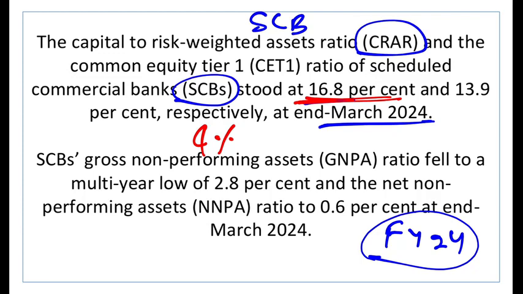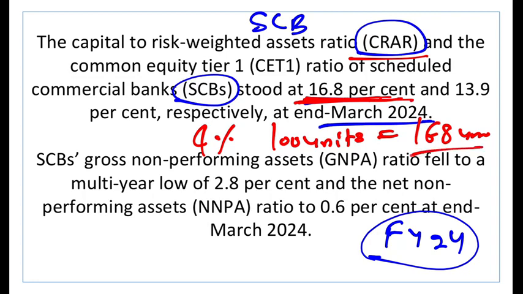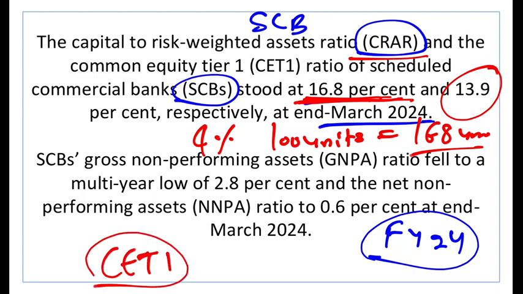So a CRAR of 16.8% means what? It means that for every 100 units of risk, the bank has 16.8 units of capital to cover the potential losses. And out of that 16.8 units, 13.9 is a very high quality capital, which is the best capital, called the Common Equity Tier 1 capital, CET1. So the CET1 ratio was 13.9%, and the capital adequacy ratio was 16.8%.